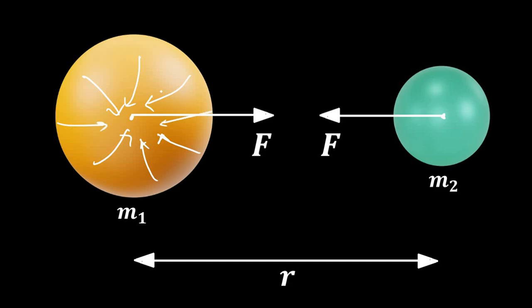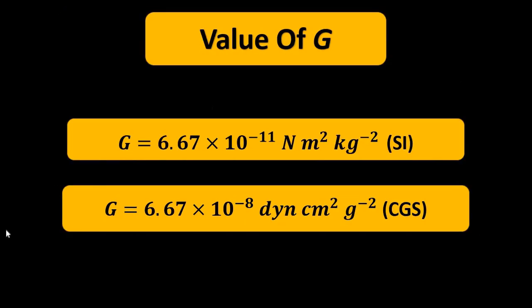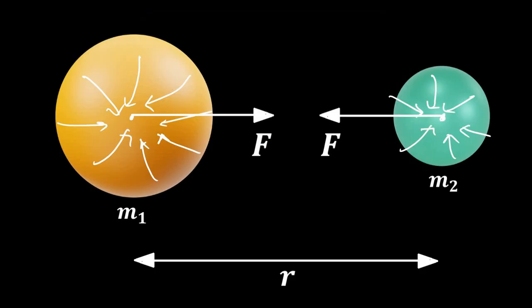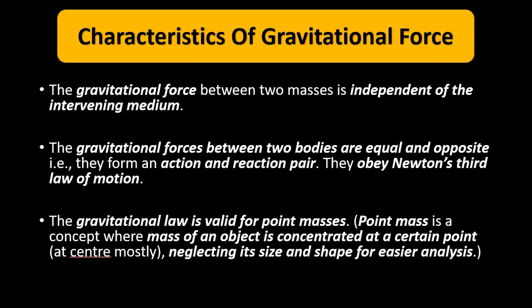Whatever shape and size the body has, its entire mass is concentrated at its center of mass. That point is visualized as a point mass.